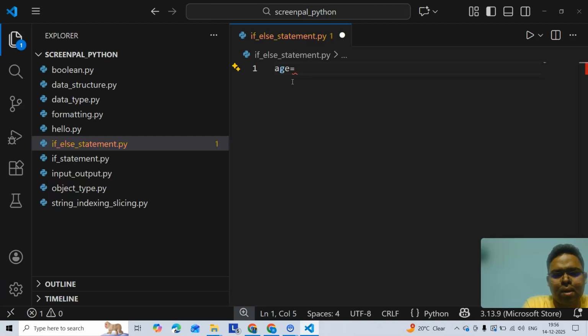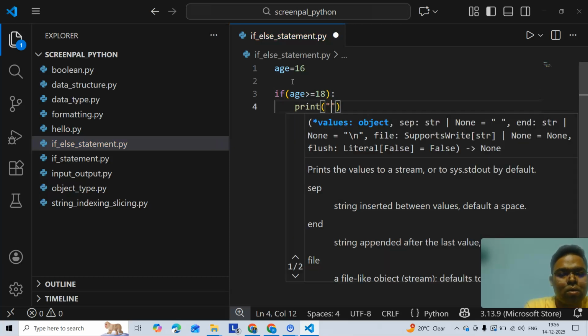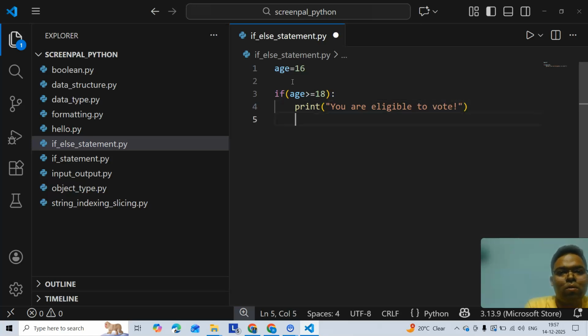Continuing with the same example, but I change the age to, let's say, 16, and I say if age greater than or equal to 18, then print you are eligible to vote. Else, you are not.